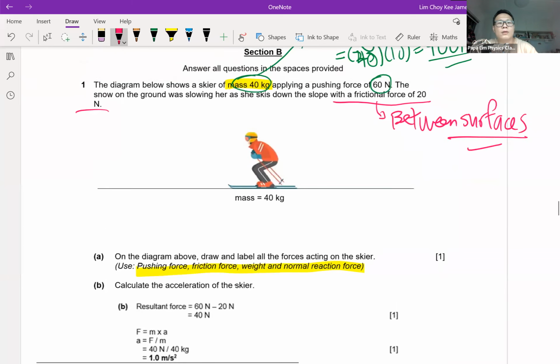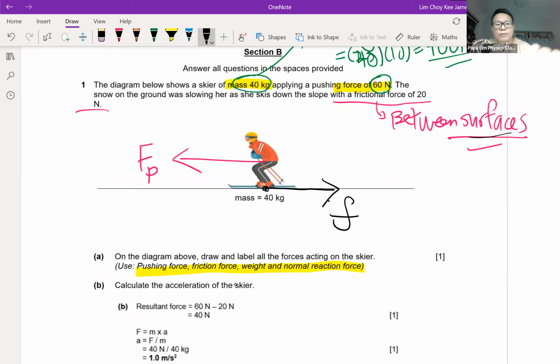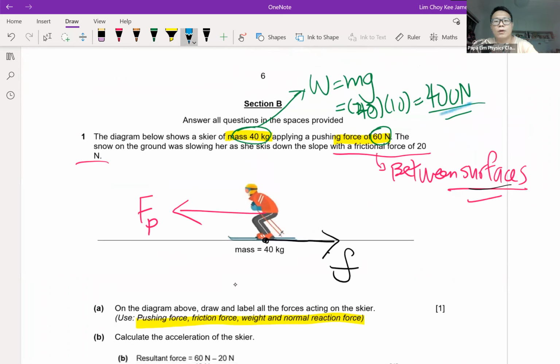It's quite straightforward. Forward force is 60 Newton. It seems like skiing, so I will definitely be going to the left side. So this is my forward force, my pushing force. Then after that, I have a friction. Friction, always remember, is always between the surfaces. So the surface is here, going backward. So this will be the friction. Then after that, I will have a weight. Remember, weight is 400 Newton.